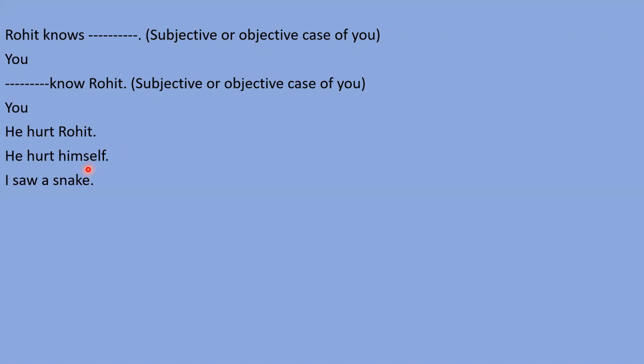Next, I saw a snake. मैंने snake को देखा. So I is subjective case and a snake is objective case noun. But if I say that मैंने खुद को mirror में देखा, then I is subject and same person is object. Then I will write the objective case of I in reflexive pronoun. So I will write here I saw myself in the mirror. मैंने खुद को mirror में देखा. If I say someone else, that is the objective case, but reflexive case we write when subject and object both are the same person, right? I think you must have understood about the reflexive pronoun.